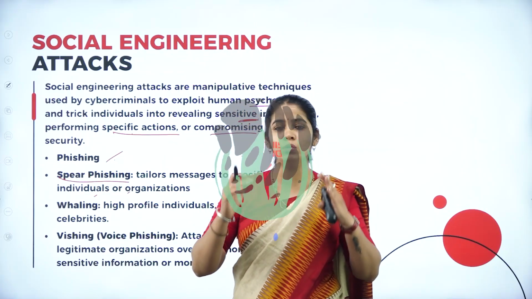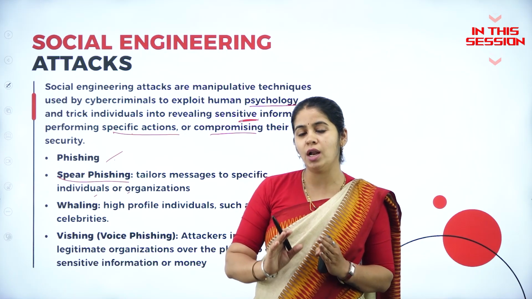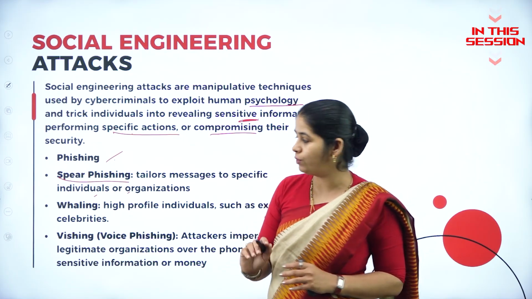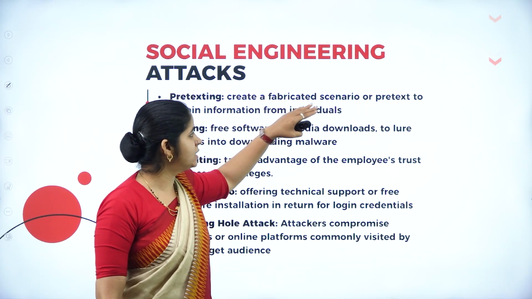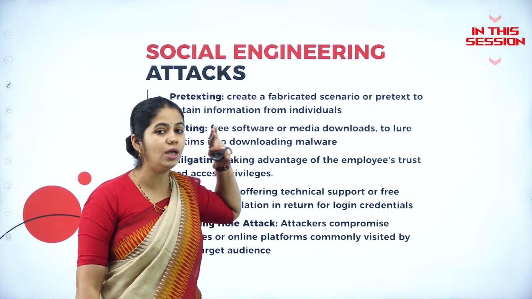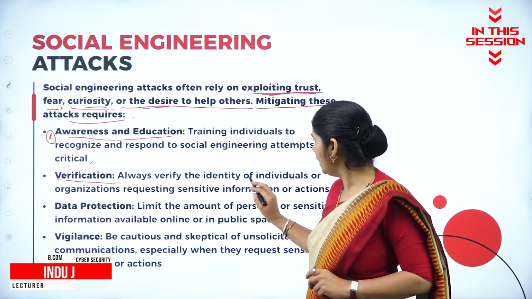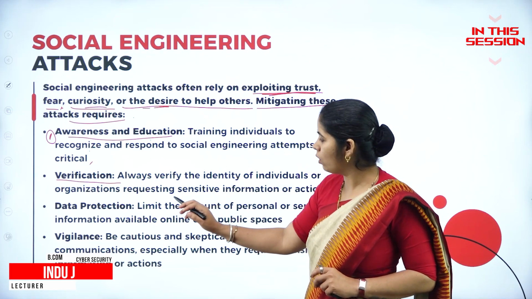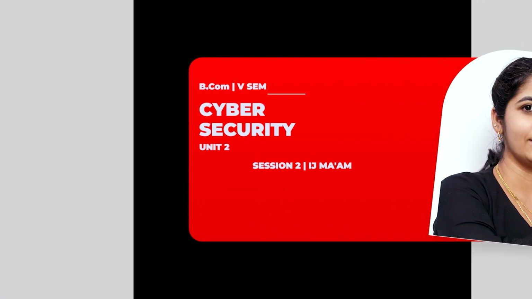Phishing targeting some organization or some specific individual is called spear phishing. What is pretexting? Creating a fabricated scenario or pretext to obtain information from the individual. Verification: always verify the identity of the individual or the organization requesting sensitive information.